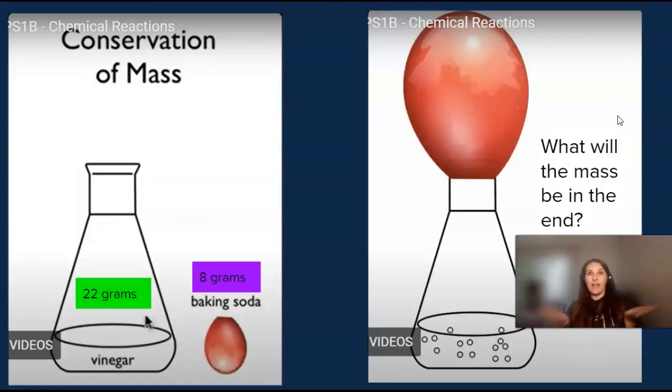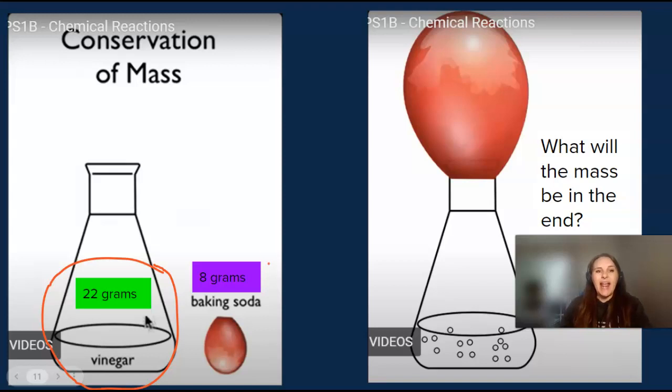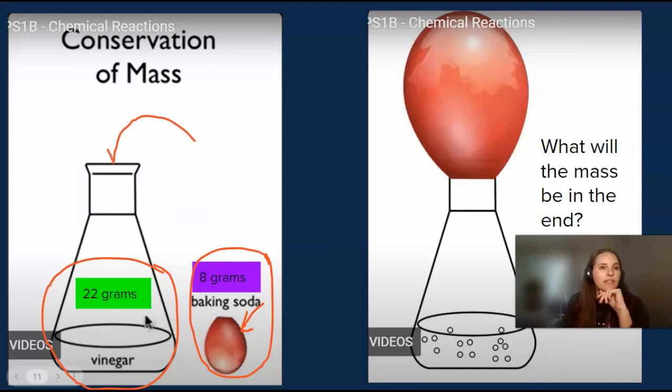This is basically what that guy in the last video just did. He had some vinegar. We'll say he had about 22 grams of vinegar inside the test tube, and he added 8 grams of baking soda to it. Okay, so we've got our vinegar, we've got our baking soda. The way he could have added it so that everything didn't go exploding everywhere would have been to put the baking soda inside the balloon and then put the balloon on top. That way nothing will escape. Nothing will shoot out. It will all get trapped right here in the balloon.